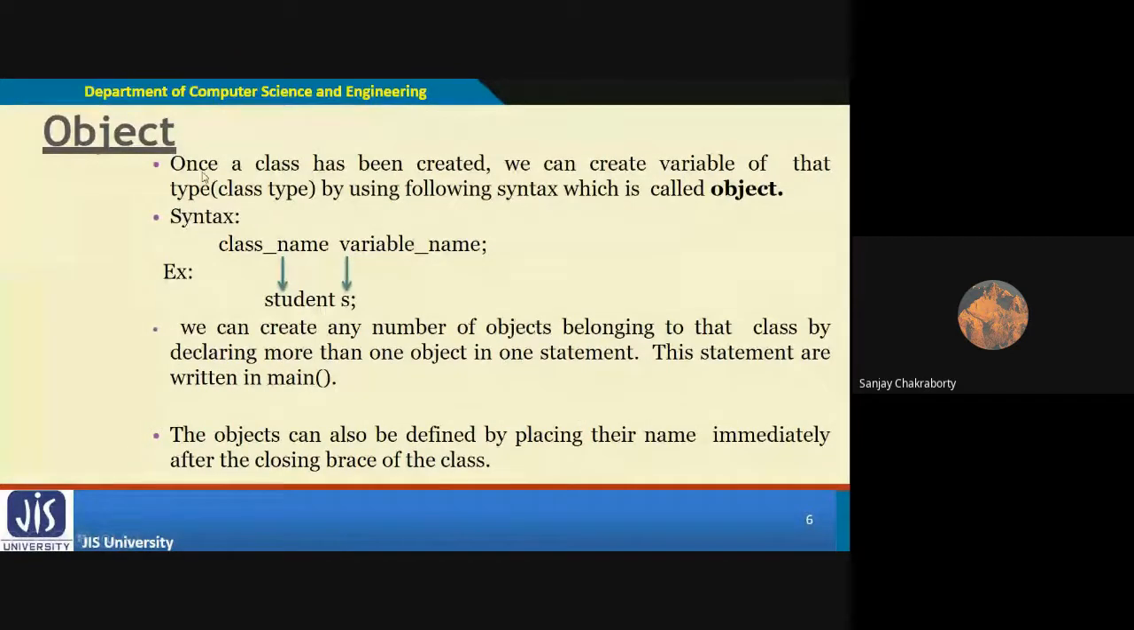Now, how can we define an object? Object I have already told is a physical concept, or you can say it is an instance of a class.